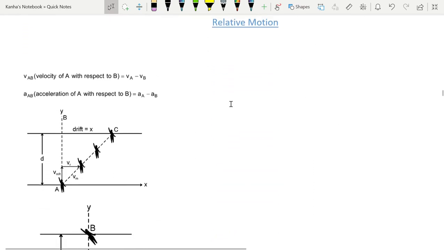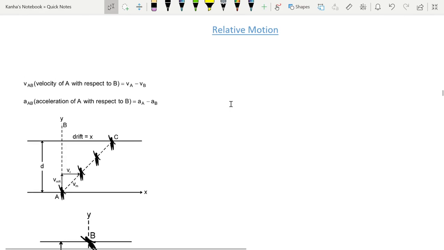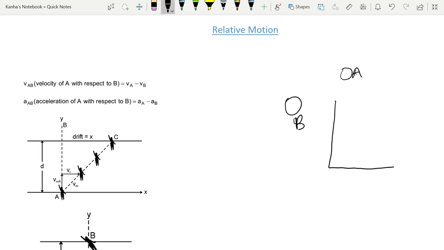Now let's look at relative motion. Relative motion is a very important concept while studying kinematics. What relative motion means is you have a body A, and you need to find how this body looks when observed from a body B. So generally it's like two reference frames. You have a body in one reference frame. This is the position vector for the body in, let's say, frame S. This is S prime.